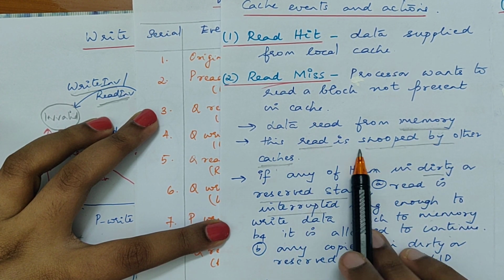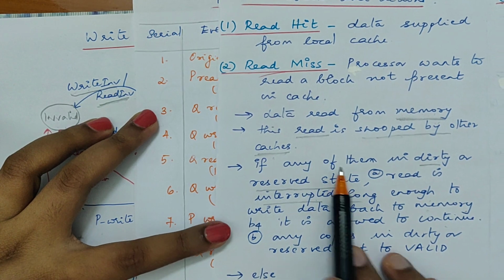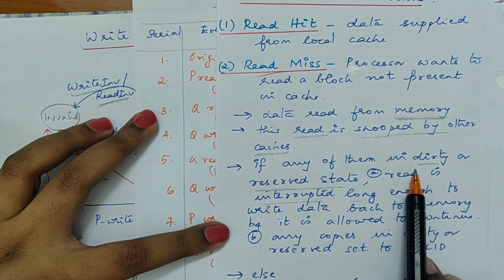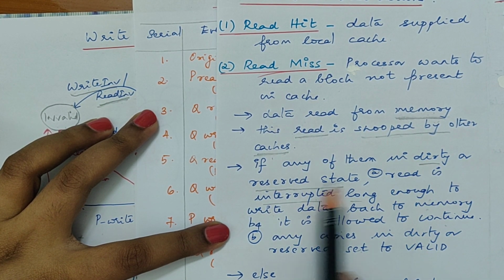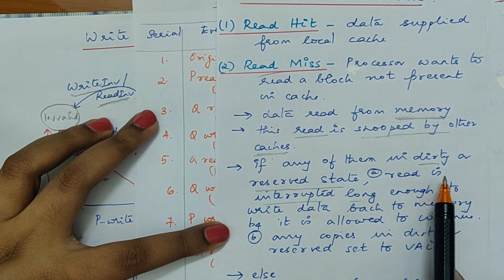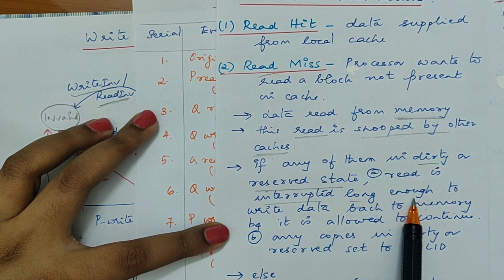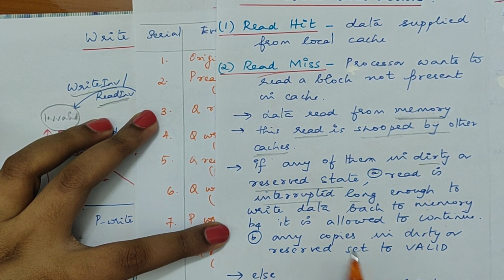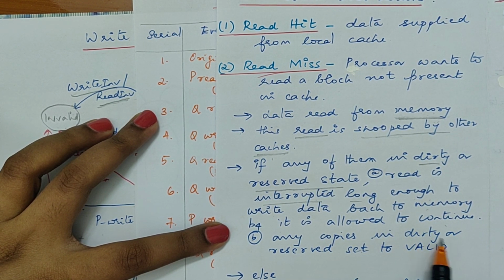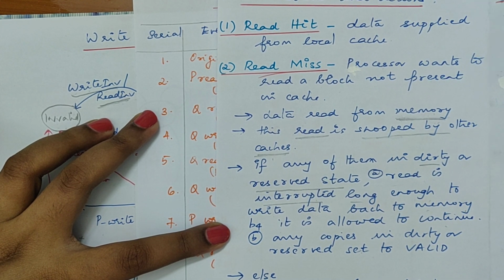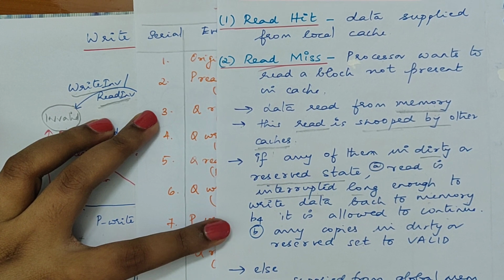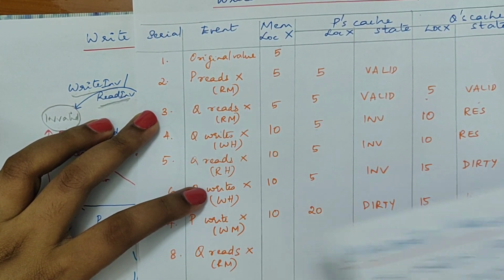This will be snooped by other caches. At this point, if there is any cache in dirty or reserved state, what happens? The read is interrupted so that the data is written to memory from that dirty or reserved state, and then the value will be read. After that, the copies which were in reserved state or dirty state will be set to valid, because I am only reading, not modifying, so it can be set to valid.